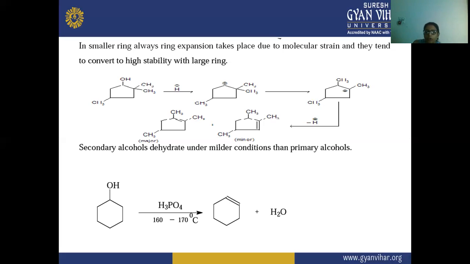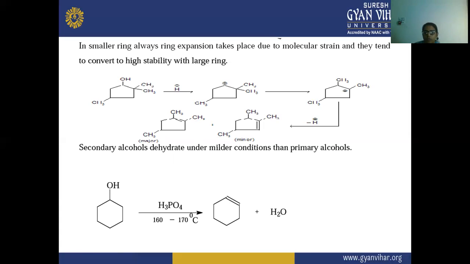There is a positive charge, and from here this H is removed, so there is a double bond. It can be removed from this side also and from this side also, so there is a formation of two products, that is your major as well as your minor product.